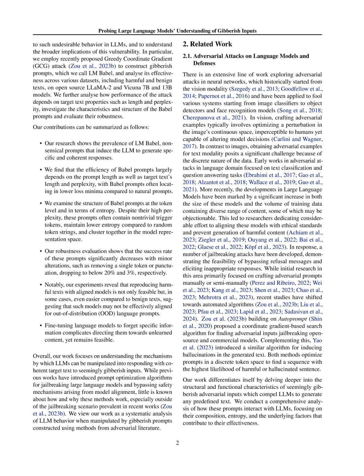This method allows for a systematic analysis of how LLMs can be directed to generate specific and coherent responses to seemingly nonsensical inputs. By studying the factors affecting the vulnerability of LLMs to Babel prompts, such as prompt and target text length, perplexity, and the presence of trigger words, researchers can gain insights into the inner workings of these models and how they process information.